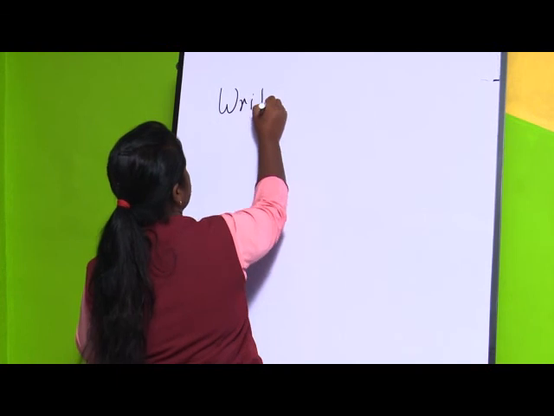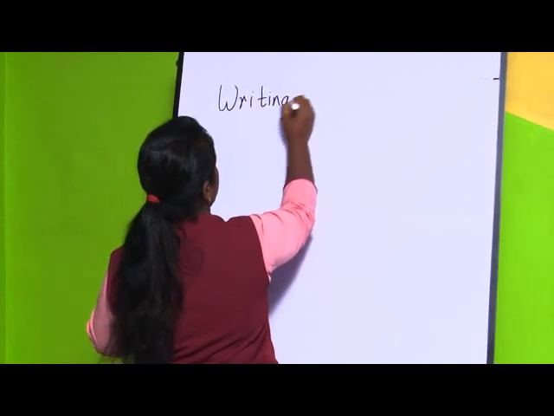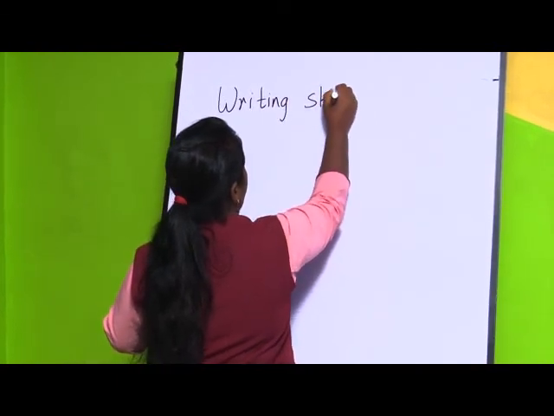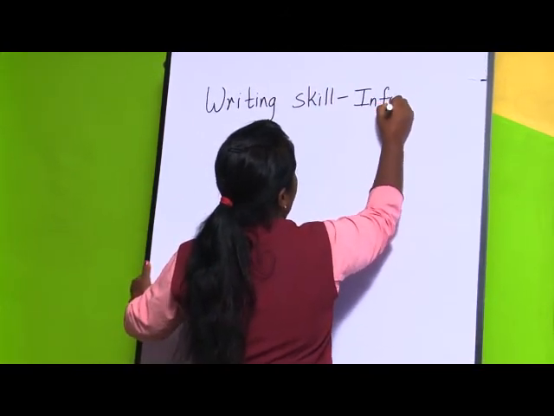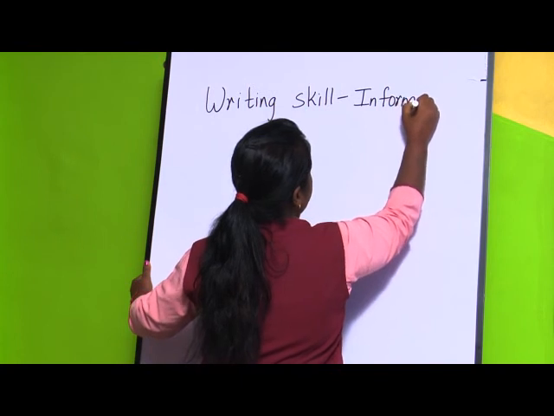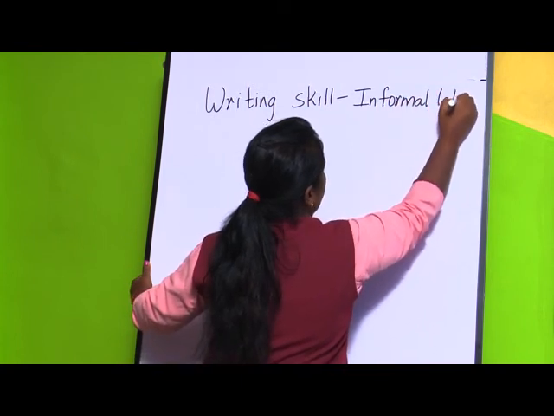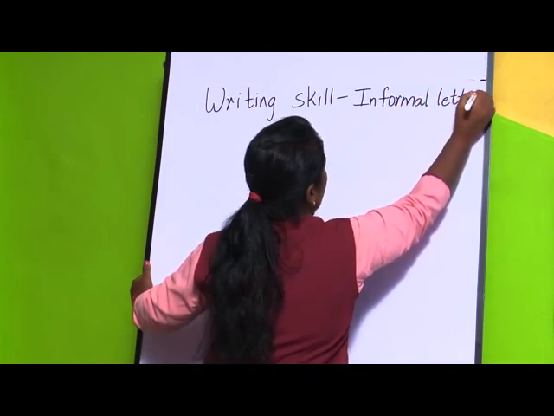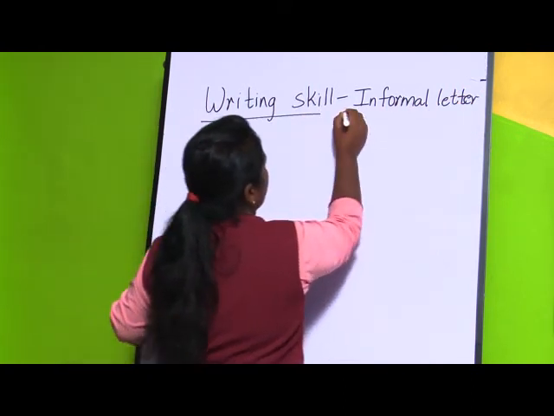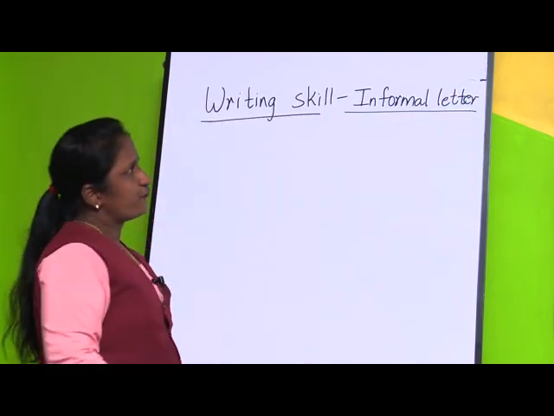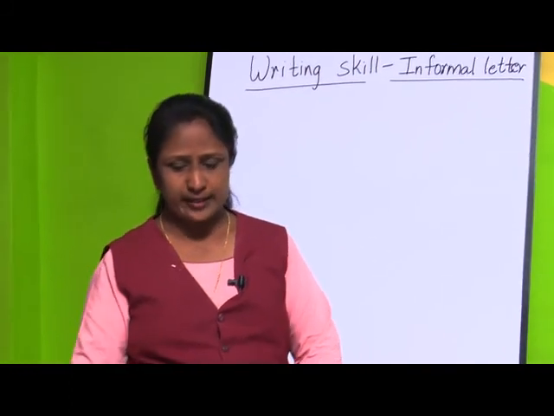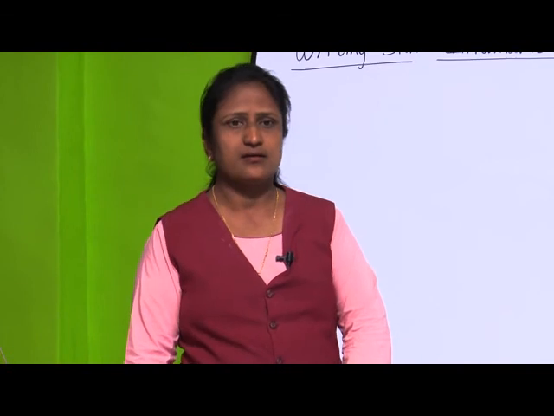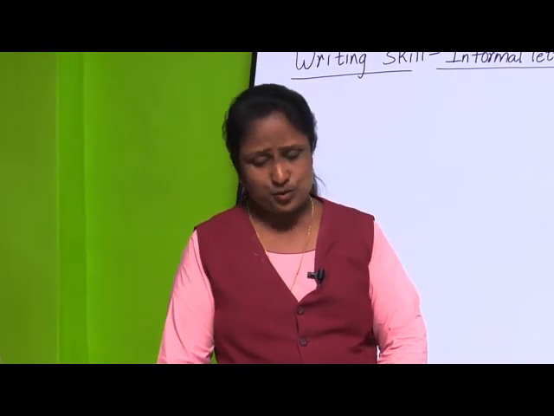The next writing skill is informal letter. I told you, children, informal letters are written to your friends, to your relatives, to your parents, even to your grandparents, and so on.